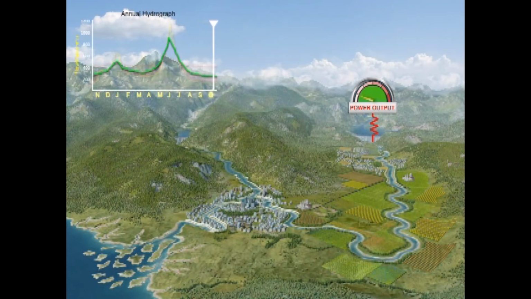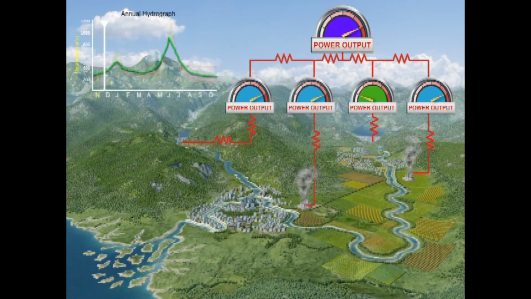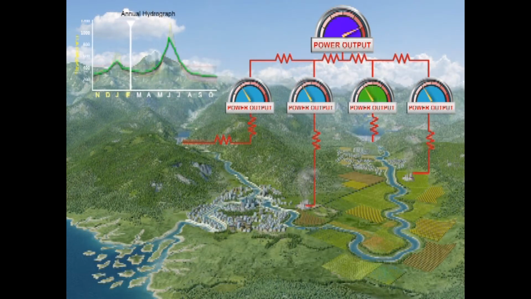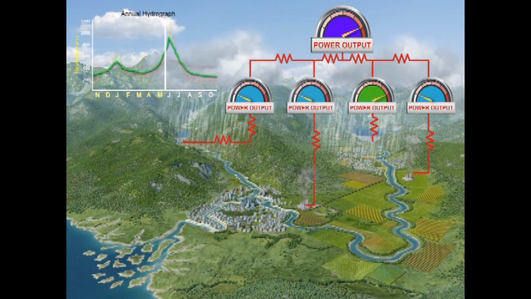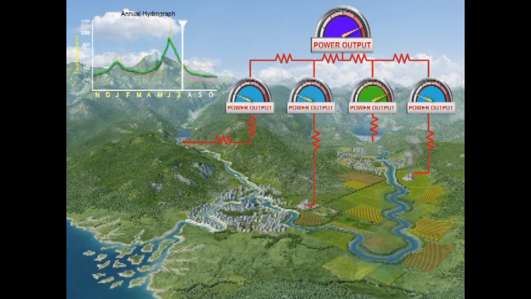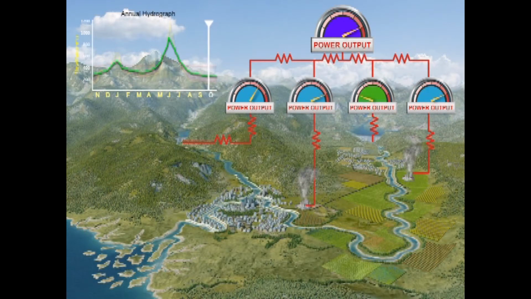That is feasible only if the other generators feeding into the same electrical grid, such as the additional hydropower and thermal power plants depicted here, also alter their schedules to make up the difference. It is important to notice that under the reoperation scenario, the total amount of power that will be generated by the dam on an annual basis remains the same as before. Indeed, the power output may actually increase because run-of-the-river reservoirs can be maintained at a higher average storage level, and higher water levels can drive generators with greater force, thus producing more power.